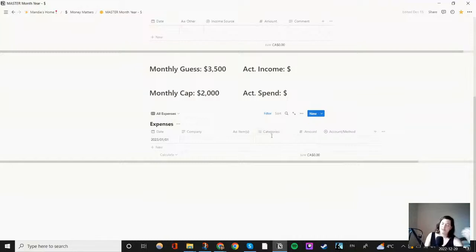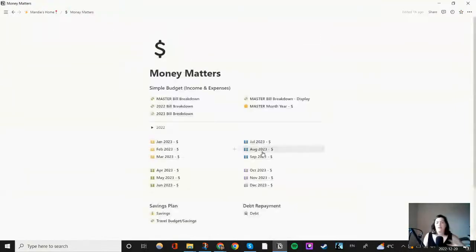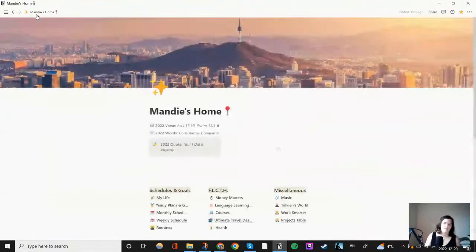I tend to spend a lot of money on eating out or food, so that's something that I need to actually be aware of, like how much of my money is actually going to that every month. Yeah, so there's that. You put your amount and then the account, which bank account it is, if it's cash, all that jazz. So yeah, these two are probably the two I use the most. I've been playing around with some other ones there: savings, putting money aside to pay off debt, funding trips, all this kind of stuff there.